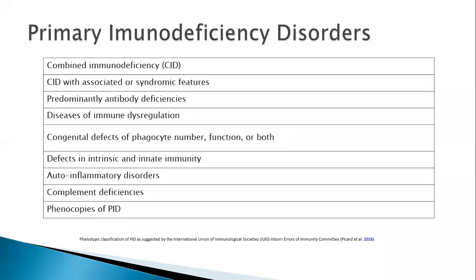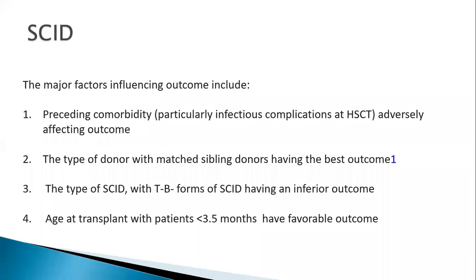Our experience mostly lies with severe combined immunodeficiency. There are certain factors which influence the outcome, the most important being the preceding comorbidity, and the most important preceding comorbidity is infectious complications. Someone who presents with a severe infection and with SCID, the chances of mortality during transplant are very high. So it's very important to pick up these kids earlier.